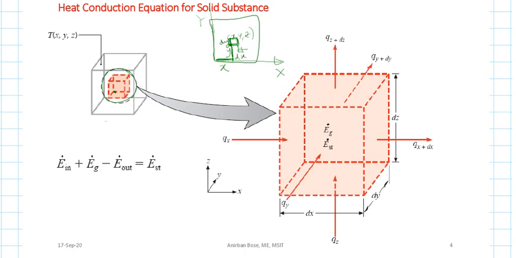If you draw this in a larger scale, this is the figure. This is not actually the origin; this is the position of x, y, z. Maybe the origin is somewhere away from this point.